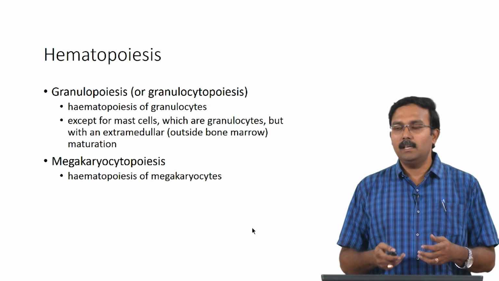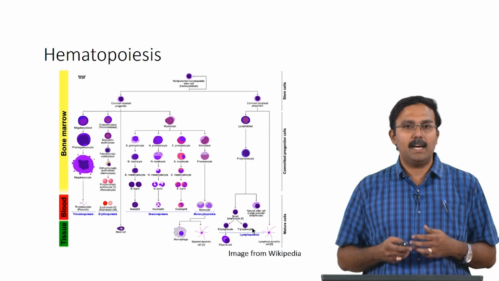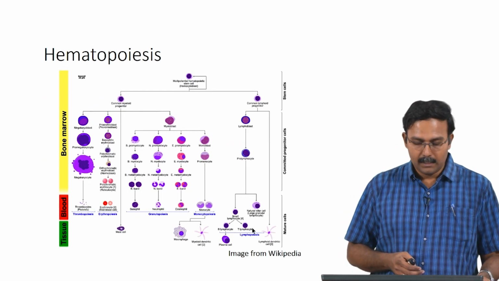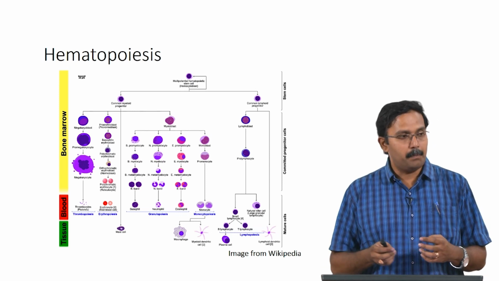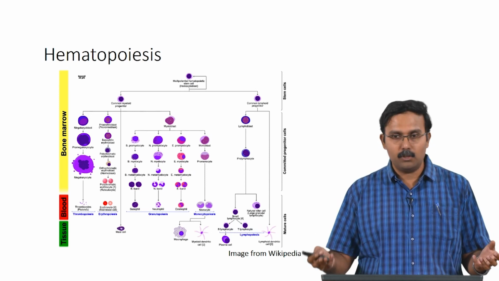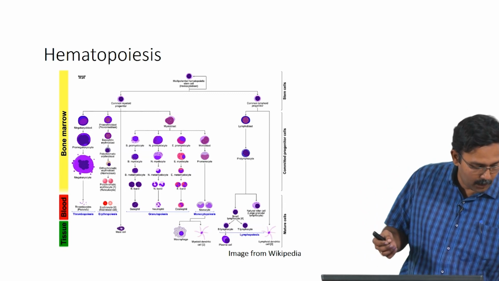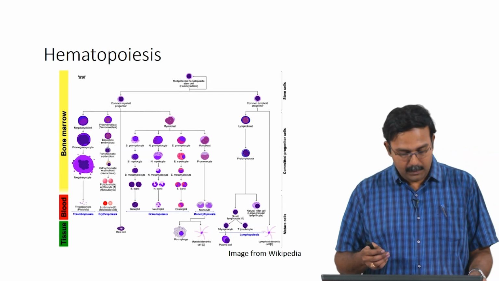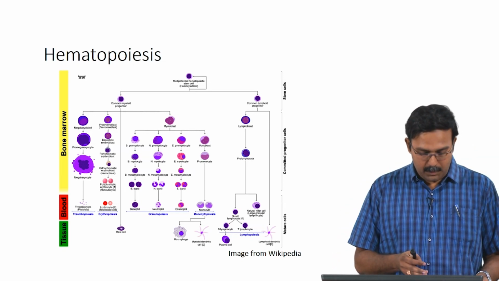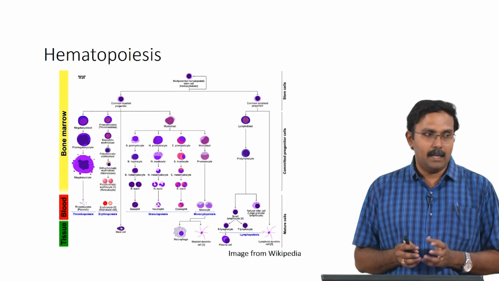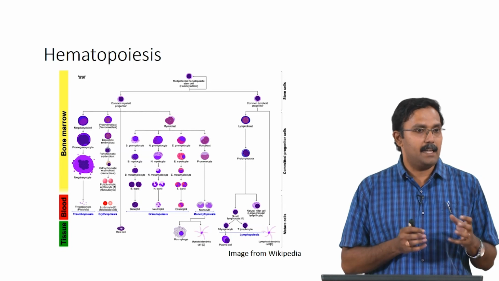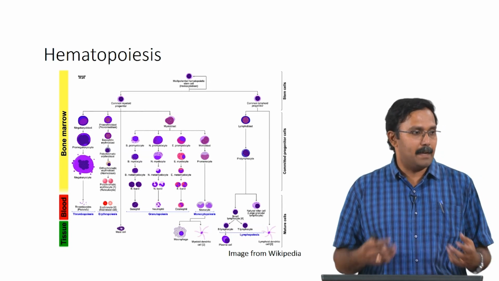If you were to look at it in a more detailed, step by step fashion, this is what it would look like. The multipotential hematopoietic stem cells have the self renewing property and they form common myeloid progenitors or common lymphoid progenitors, as I had already mentioned. The common myeloid progenitor can come out of the bone marrow and mature into a mast cell, that is the extramedullary maturation to form mast cells.